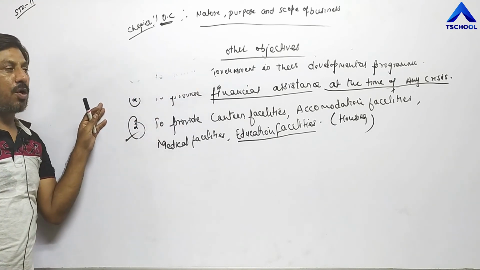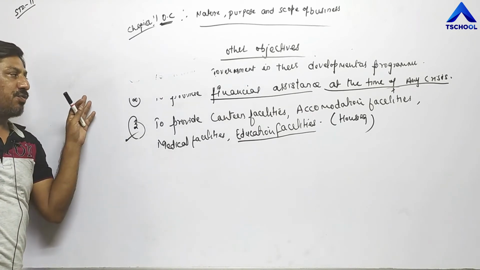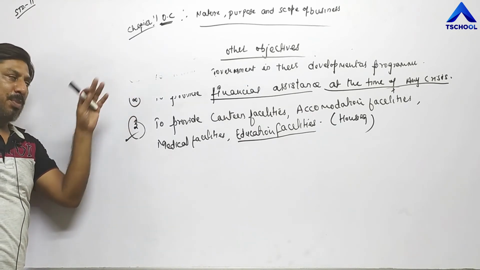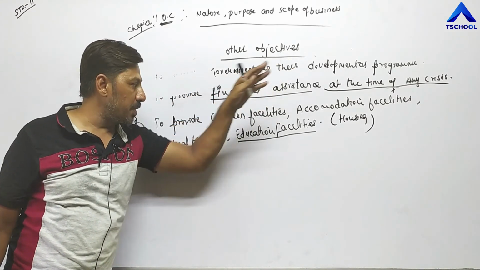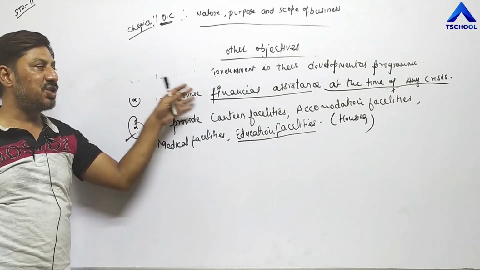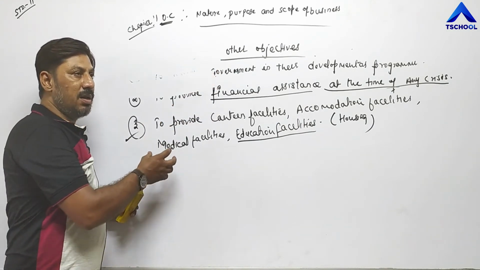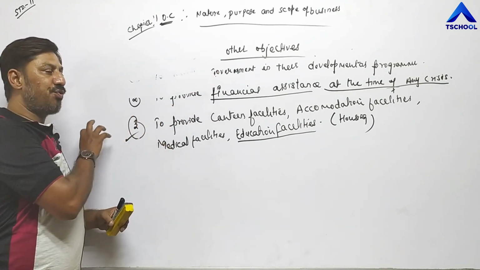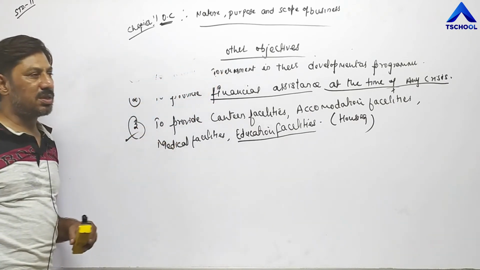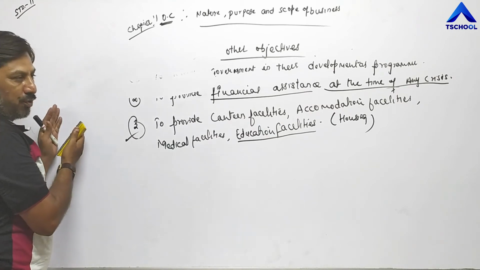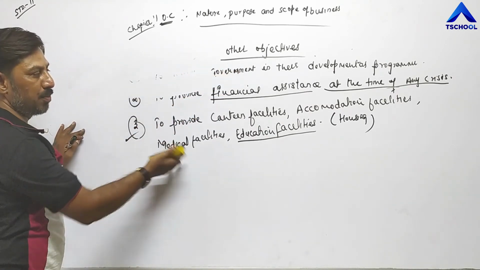They are fulfilling all other social responsibilities which we have done in the earlier point. They are fulfilling all social responsibility. Beside this, they are assisting government in their developmental program. They are also providing financial assistance to the government at the time of crisis. In this way, they are adopting all types of fair trade practices. Then other objectives. These are the other points which business are fulfilling for the society or for the government or for the employees.